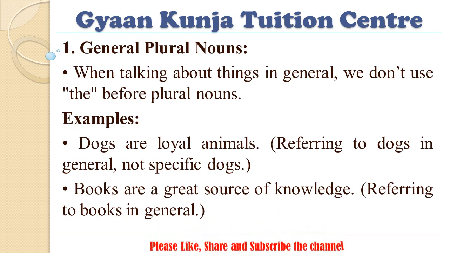1. General plural nouns. When talking about things in general, we don't use "the" before plural nouns. Examples: Dogs are loyal animals, referring to dogs in general, not specific dogs. Books are a great source of knowledge, referring to books in general.